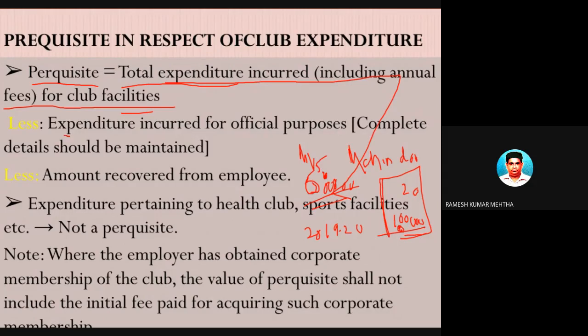Now, expenditure incurred for official purpose has to be deducted. For example, out of 20 days, 10 days were official work. So whatever is the 10 days' expenditure is for business purpose. Business purpose should not be taken into account, so that has to be deducted. Number three, whatever is the amount recovered from the employee. For example, in this case, the employer is recovering 50,000 rupees from the employee. That has to be deducted to find out the value of the perquisite. So hope you have understood it.